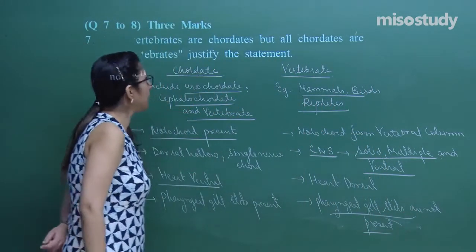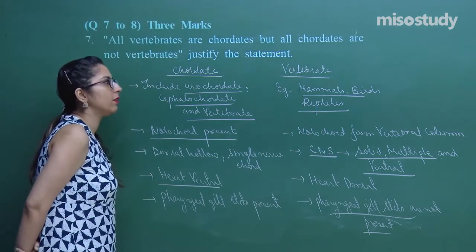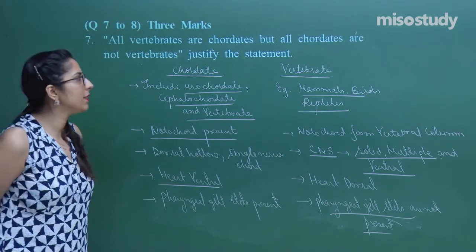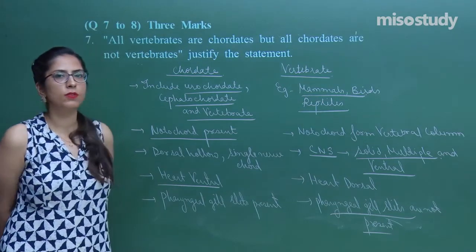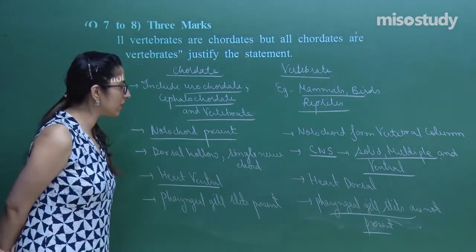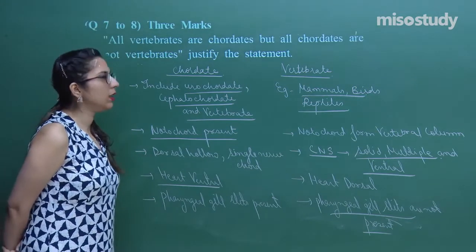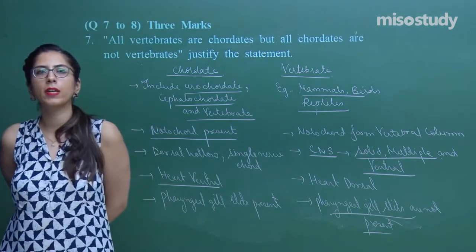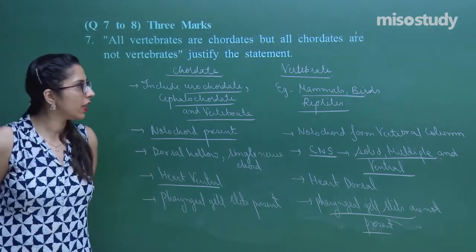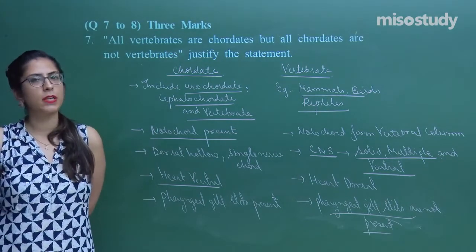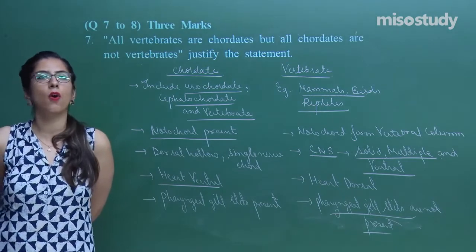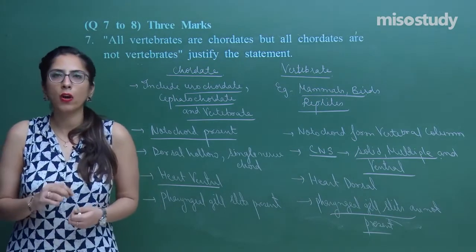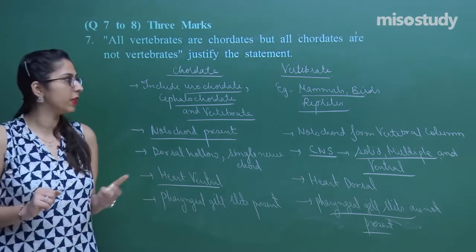Right? This is the actual difference between the chordates and the vertebrates. Chordates do include the vertebrates as well, whereas the vertebrates do not include all the chordates because of the changes in the different features. In the chordates, certain invertebrates are also there. Some invertebrate chordates are also present, so they do not have the features of vertebrates. That is why it is said that all the vertebrates are chordates, but all the chordates are not vertebrates.